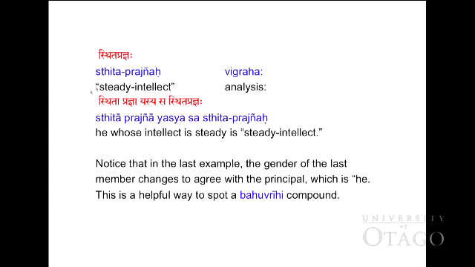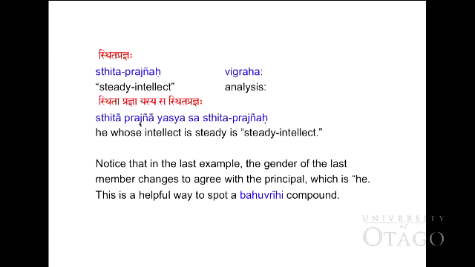Next example, Sthitaprajnah. Sthita, steady, comes from the root stha, tishthati, stand. So sthita is steady, prajna, intellect, comes from prajna. So we come to this sentence: sthita prajna yasya sa sthitaprajnah. Sthitaprajnah means whose intellect is steady. So he whose intellect is steady.